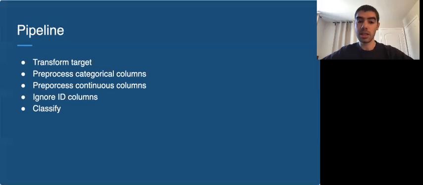And for the continuous columns, I imputed missing values with the median and then used a standard scaler for all the values. Next, I dropped ID columns, such as track ID and song name, since these are unique, they won't really help our model. Finally, I placed a dummy classifier in our pipeline that I will use to choose the most appropriate classifier for this problem.